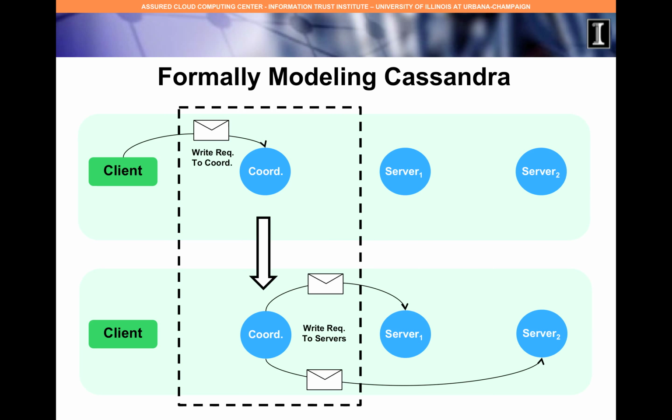This diagram illustrates a rewrite rule that models a coordinator forwarding a write request from a client to interested servers. The dashed line represents a local state fragment, where a state containing a coordinator with an incoming write request can transit to a state where the coordinator has forwarded the request to servers 1 and 2 respectively.